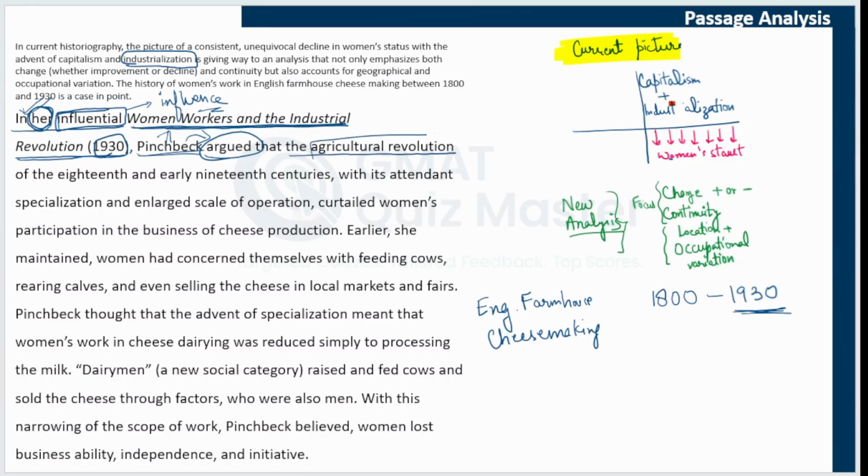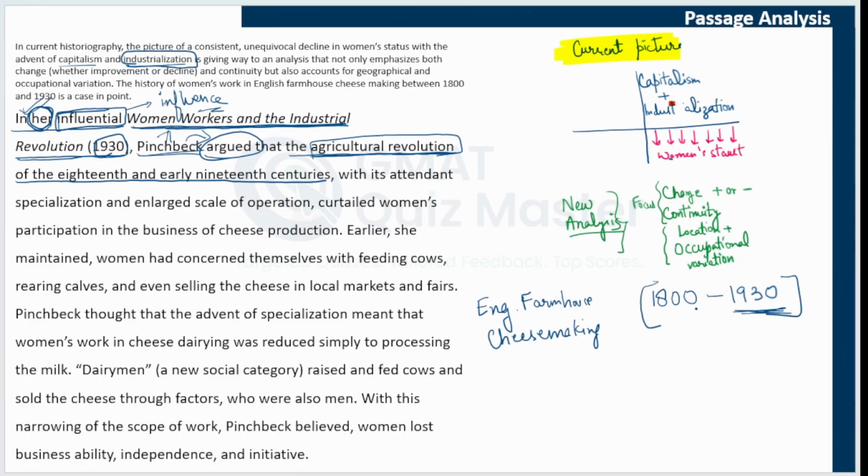Now, the agricultural revolution is a new thing. We read about capitalism and industrialization, but this agricultural revolution is new, so let's understand where it fits. Agricultural revolution of the 18th and early 19th centuries. So this is the duration of the agricultural revolution.